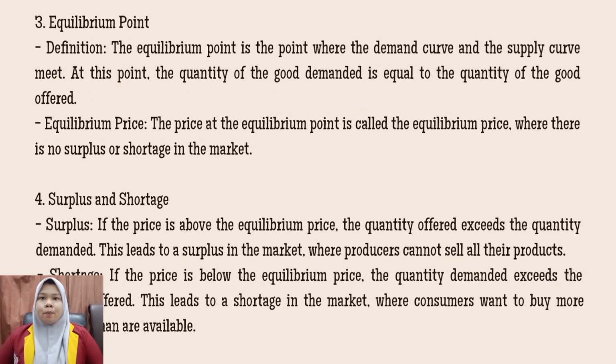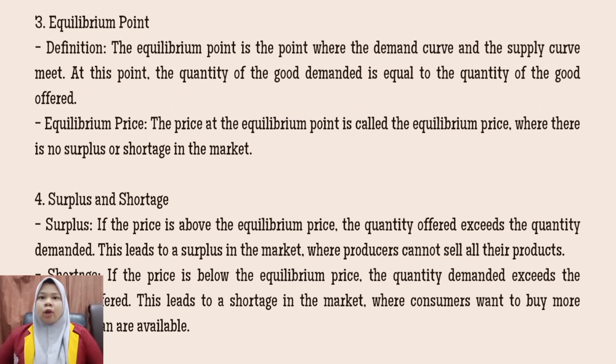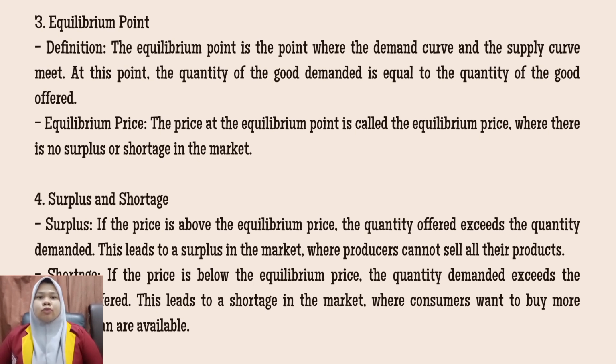3. Equilibrium point. Definition: the equilibrium point is the point where the demand curve and the supply curve meet. At this point, the quantity of the good demanded is equal to the quantity of the good offered. Equilibrium price: the price at the equilibrium point is called the equilibrium price, where there is no surplus or shortage in the market.